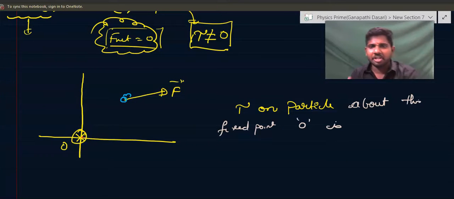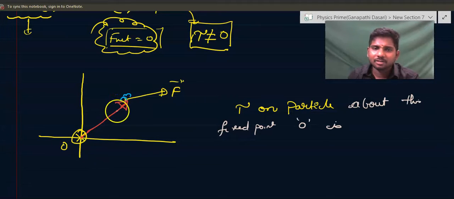Just try to release an arrow from here, like how you target with a bow and arrow, to the particle where the point of application of force is acting. This is called the r vector, the position vector, and this is the force vector.